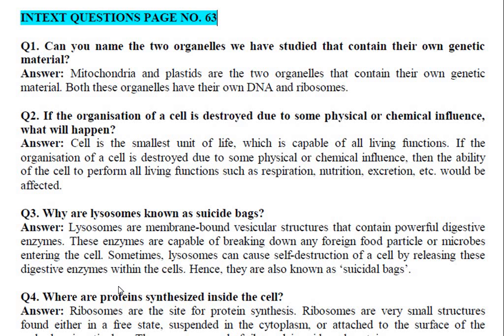Today we are going to do some exercises. First of all, the in-text questions. In your book, if you have the NCERT book with you, you can see these questions in between the chapter, Chapter 5, Fundamental Units of Life. Can you name the two cell organelles you have studied that contain their own genetic material? Their own genetic material means their own DNA.